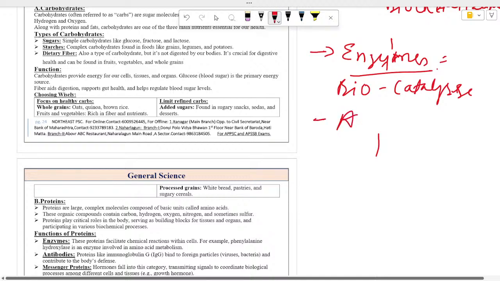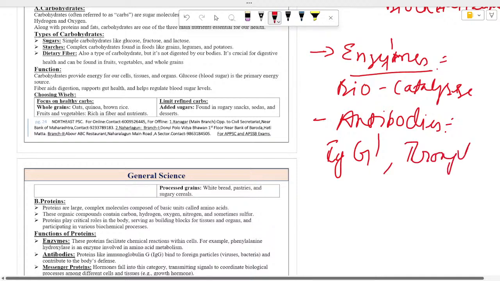Second, antibodies. Antibodies of our body are also made up of proteins, like immunoglobulin proteins, thrombin proteins, globular proteins.